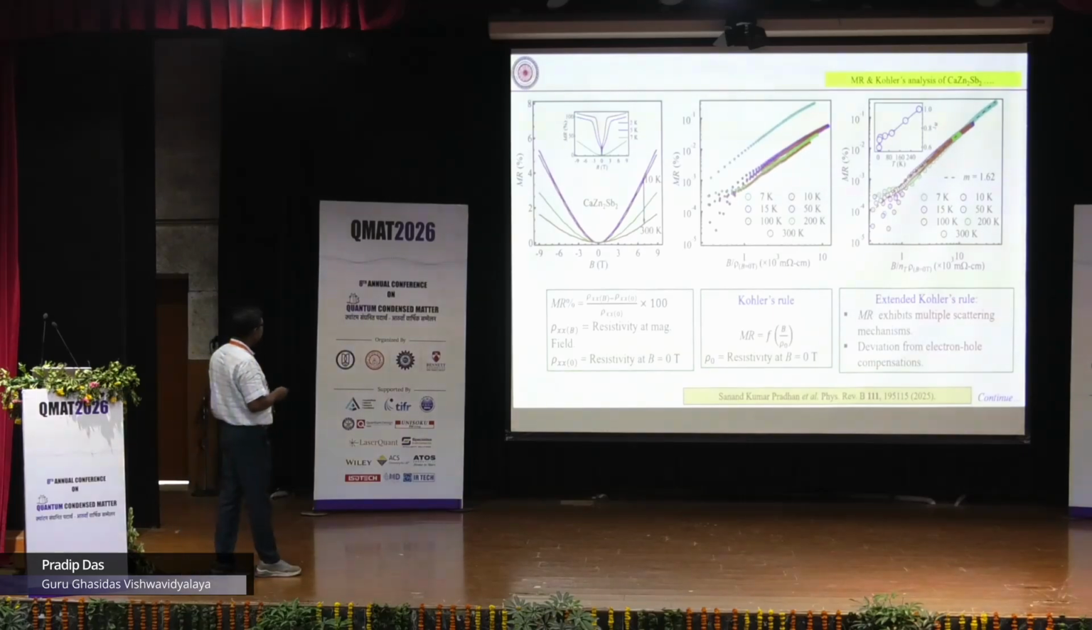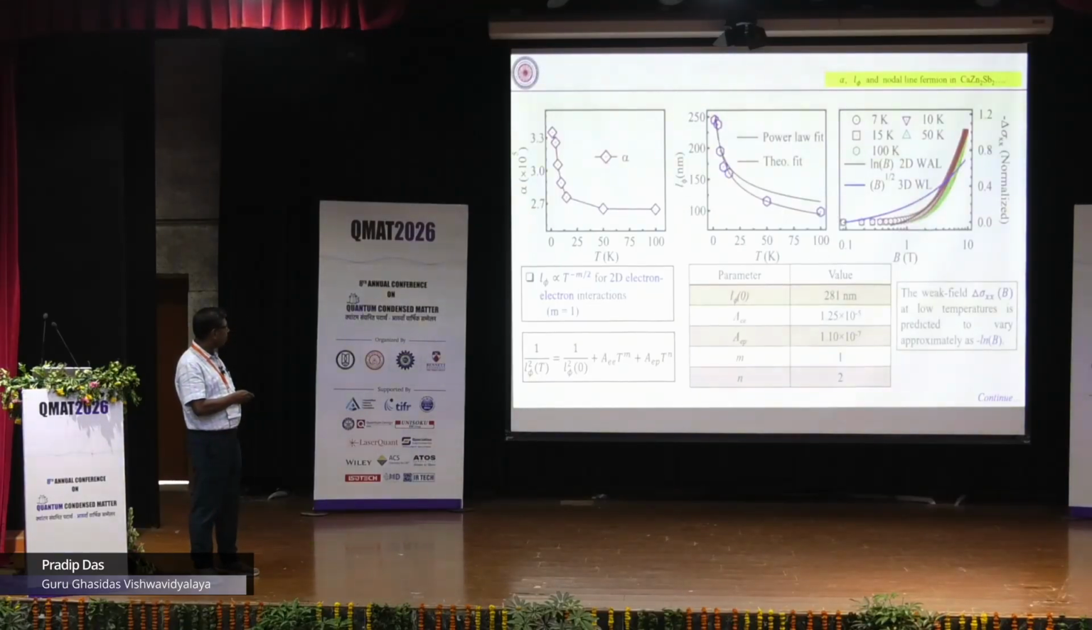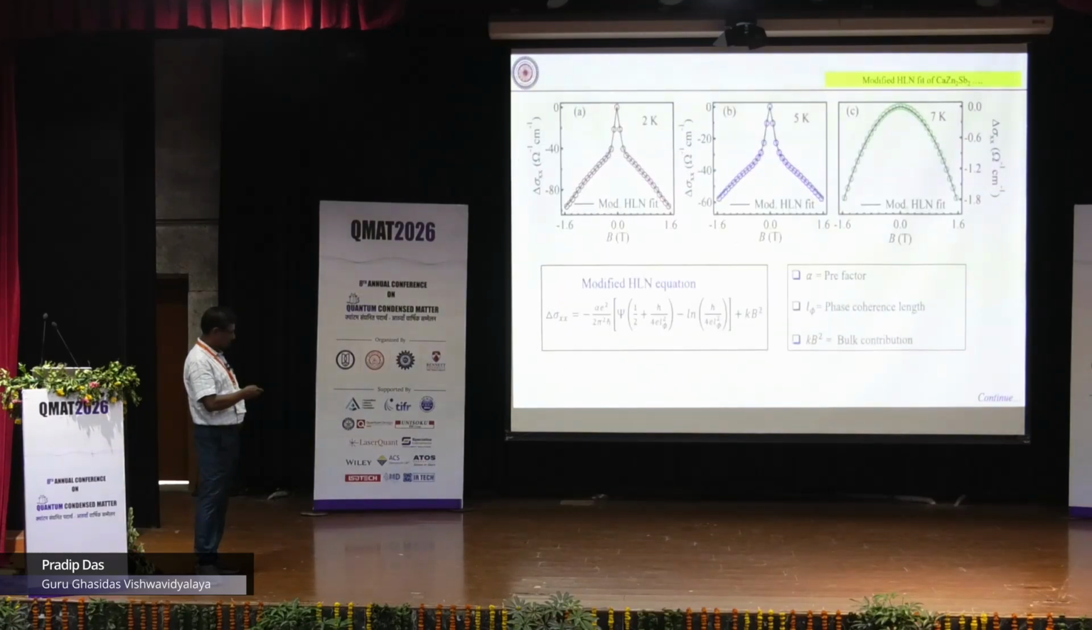We have MR in this sample. At 2K we have 100% MR, which is a little bit high. Here also the MR data can be fitted with modified Kohler's law. This is the same, and this is the extended Kohler's law, and this is the weak antilocalization fitting. Here we have a sharp peak.